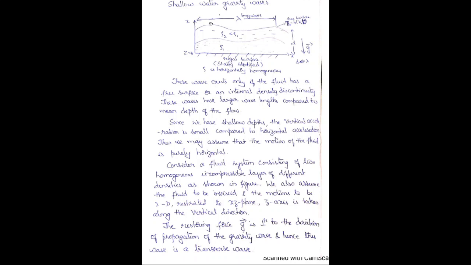These types of waves are long waves. These waves exist only if the fluid has a free surface or an internal density discontinuity. These waves have larger wavelengths compared to the mean depth of the flow. Compared to the depth of the flow, the wavelength is large. Since we have shallow depths, the vertical acceleration is small compared to the horizontal acceleration. Thus we may assume that the motion of the fluid is purely horizontal.